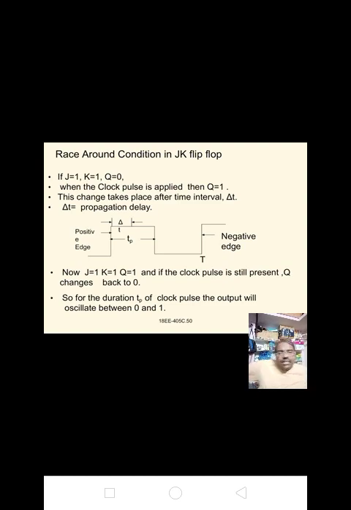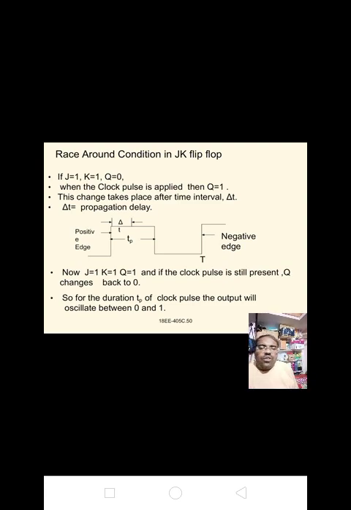Next, the race around condition in the JK flip-flop. If J equal to 1 and K equal to 1 and Q equal to 0, when the clock pulse is applied, then Q equal to 1. This change takes place after a time interval delta t. Delta t means propagation delay. Now J equal to 1 and K equal to 1 and Q equal to 1, and if the clock pulse is still present, then Q changes back to 0. So for the duration Tp of the clock pulse, the output will oscillate between 0 and 1.